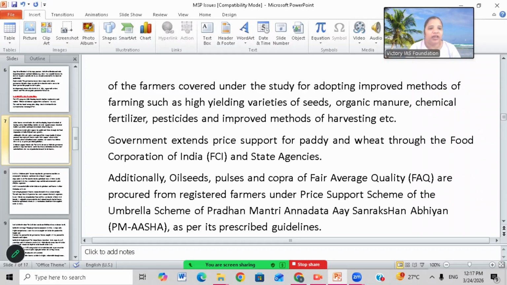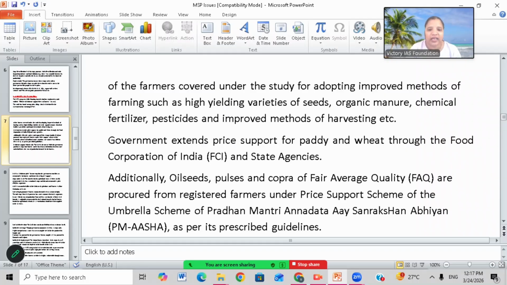Why? Because they are getting a minimum price from the government. They are getting the encouragement that even if the price falls, they will get a proper standard price from the government. That's why they are in positive feedback.